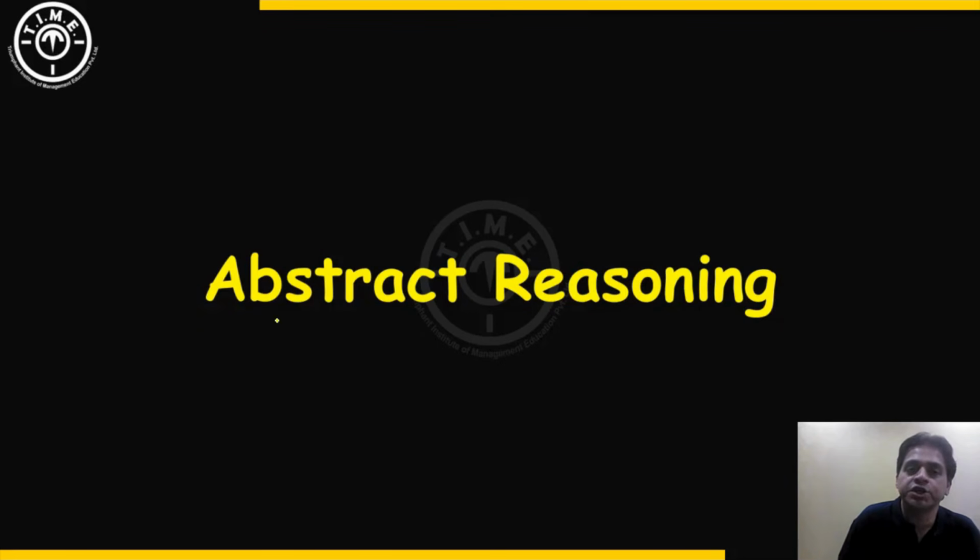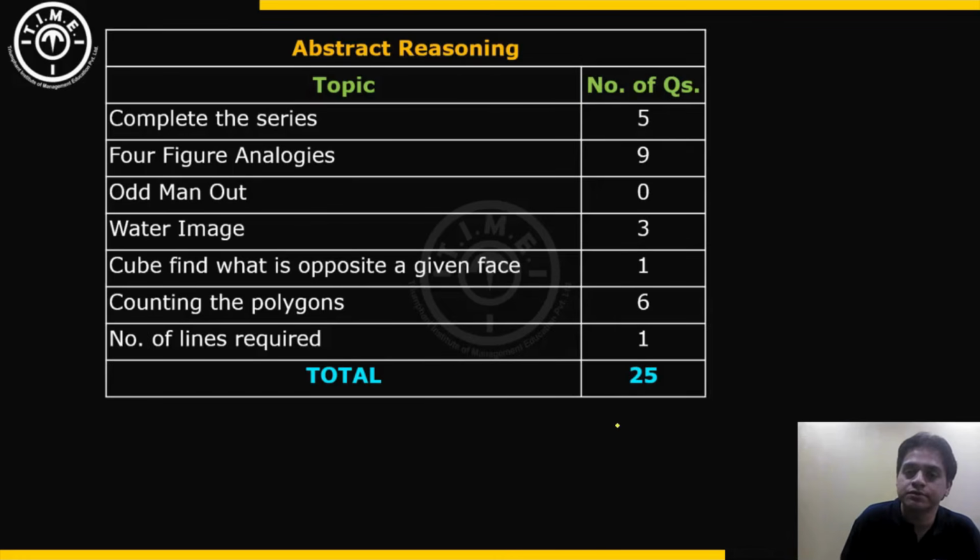Now the second section, that is abstract reasoning section. So this section had a total of 25 questions. Now this is the breakup of the 25 questions in abstract reasoning. There were 5 questions based on completing the series. There were some series with 4 figures given and you have to find the 5th figure. There were some series with 5 figures given and you have to find the 6th figure. So 5 questions of completing the series. 9 questions of 4 figure analogies.